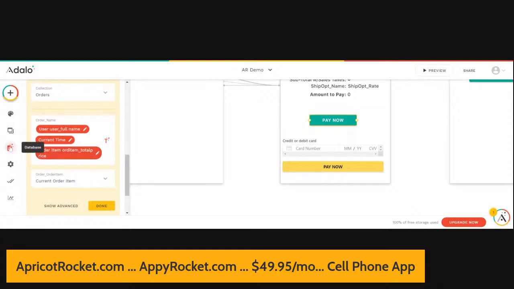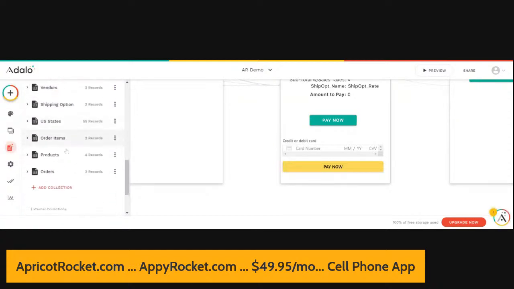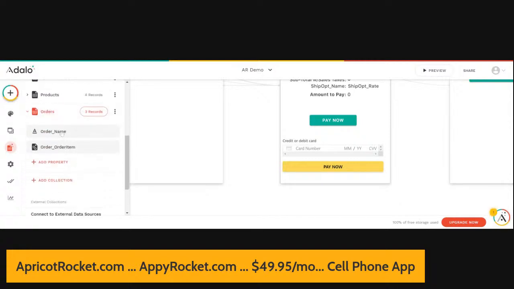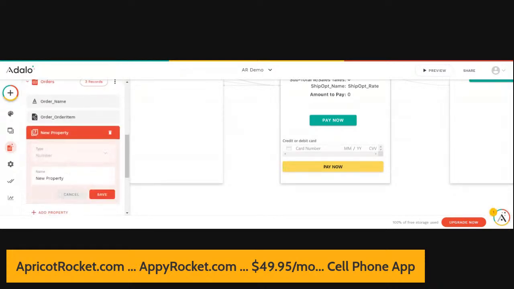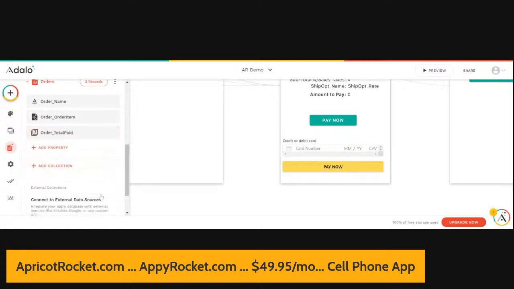So let's go to our database and let's come down here to orders and let's look at what we got. So we got an order name and then we got an order item. So let's add a number and we're going to call this order total paid. I like to keep these things tight for space purposes, so I'm going to just do that. So now we've added a data field for order total paid.